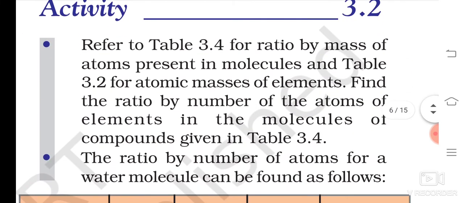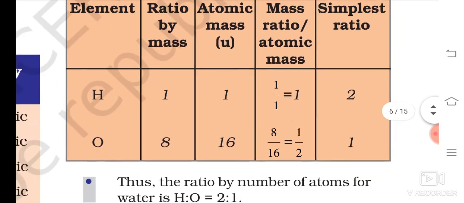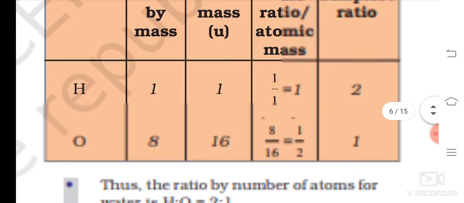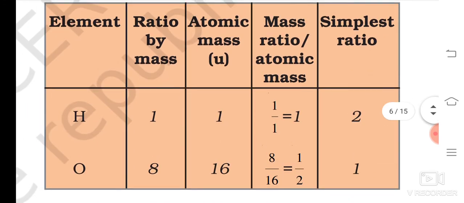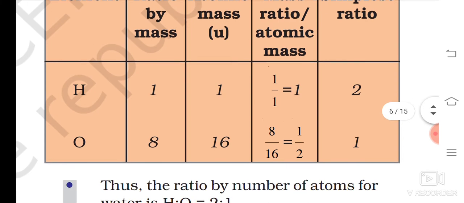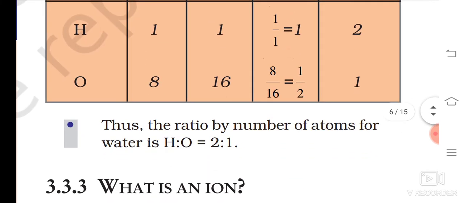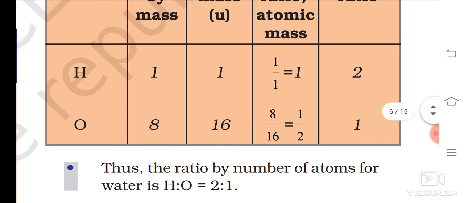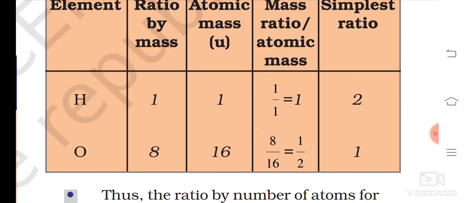Okay. Now some activities there. It is given here. Elements, ratio by mass. For example, I am taking hydrogen and oxygen. Ratio by mass. What is the weight of hydrogen? 1. Atomic mass is also 1. Ratio 1 by 1 I am getting 1. Now in the simplest ratio it becomes 2. Here oxygen 8 and 16. Ratio by mass, it is 1:8.